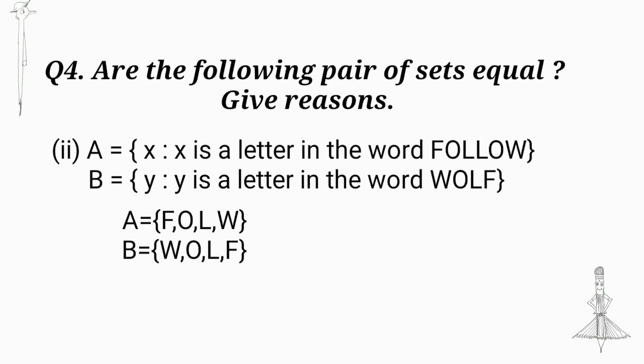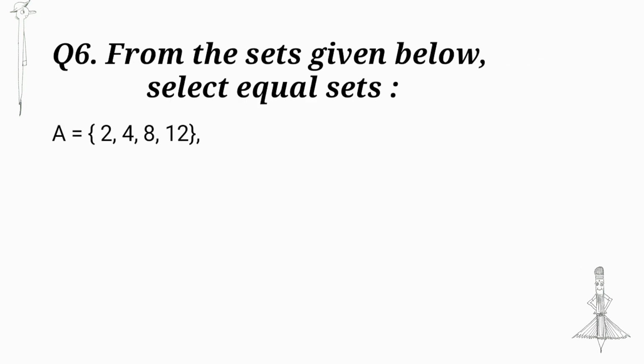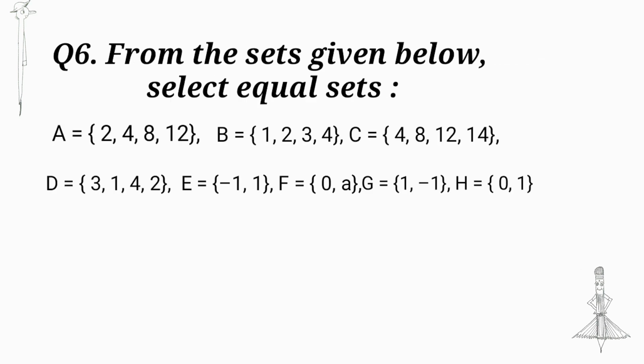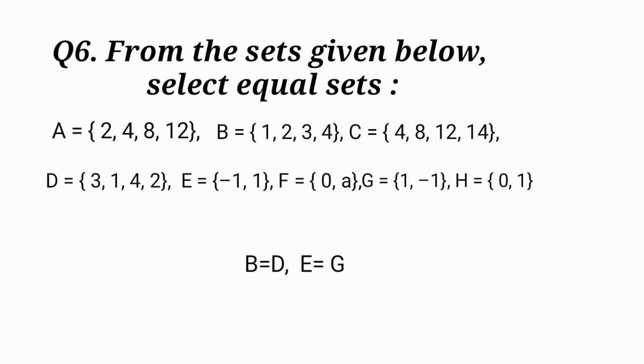Set A = {F, O, L, W}, B = {W, O, L, F}. Every element of A is an element of B, so A = B. From the sets given below, select equal sets. From the given sets, we get B = D and E = G. Every element of B is an element of D and every element of E is an element of G.